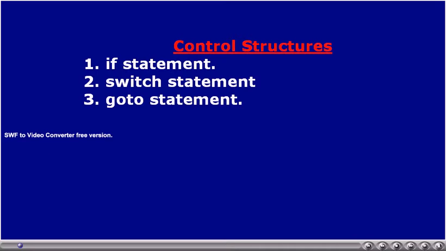That is, based upon some condition, the program execution switches from one statement to another statement. Whereas goto statement is called an unconditional control statement. That is, without checking any condition, we can let program execution go from one place of the program to another place of the program.